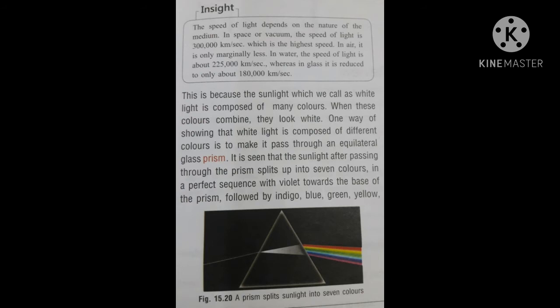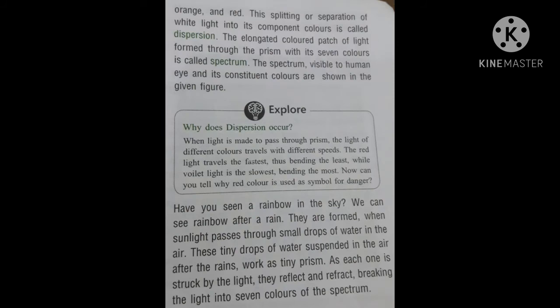One way of showing that white light is composed of different colors is to make it pass through an equilateral glass prism. It is seen that sunlight after passing through the prism splits up into 7 colors in a perfect sequence, with violet towards the base of the prism, followed by indigo, blue, green, yellow, orange and red. This splitting or separation of white light into its component colors is called dispersion.